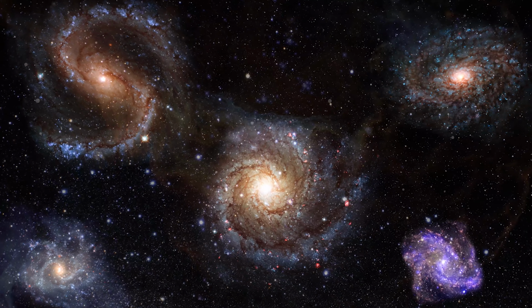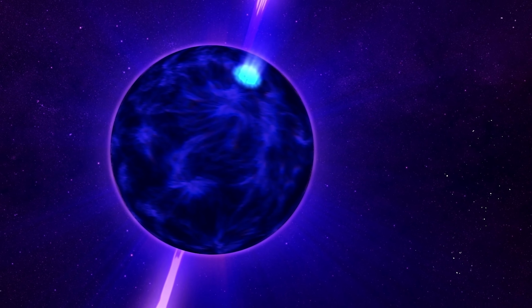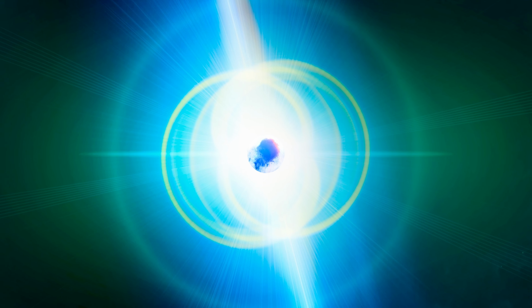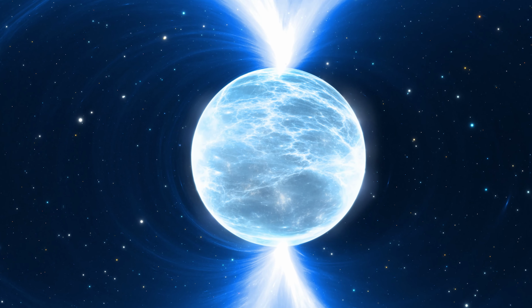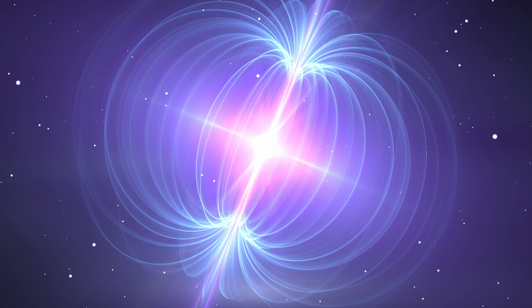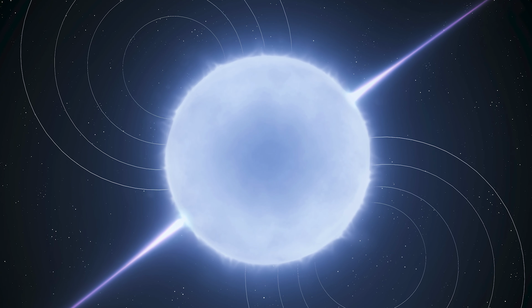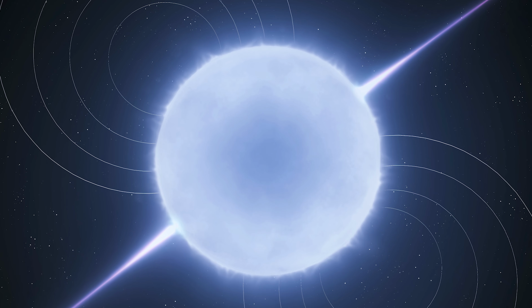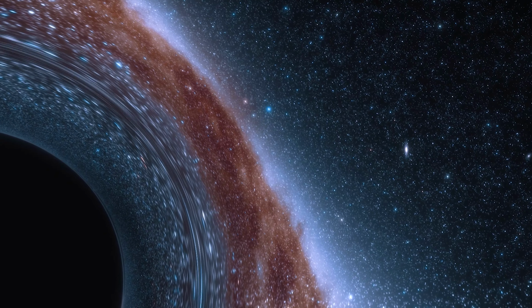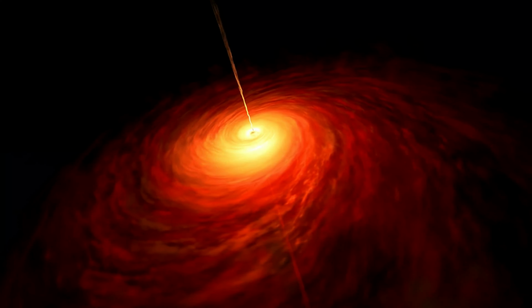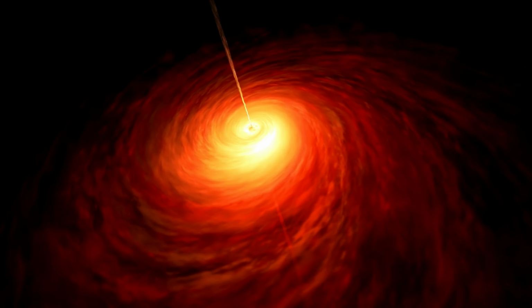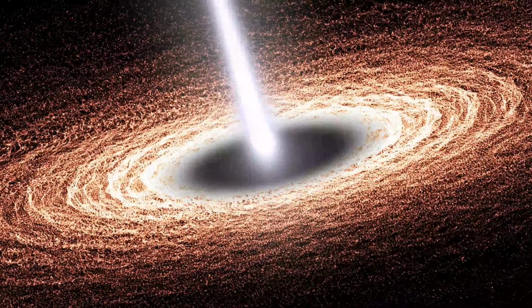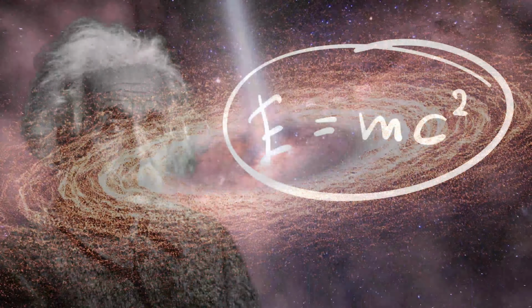Now let's scale up to the cosmos. Neutron stars, the densest objects in the universe outside black holes, slowly lose energy by radiating heat and magnetic fields into space. And because of mass-energy equivalence, that energy loss corresponds to a tiny decrease in mass. This holds true for black holes as well, whether through Hawking radiation or when infalling matter emits X-rays. Energy, and therefore mass, is lost.